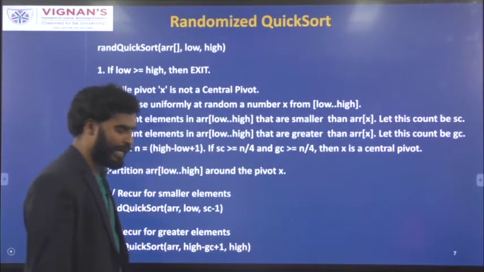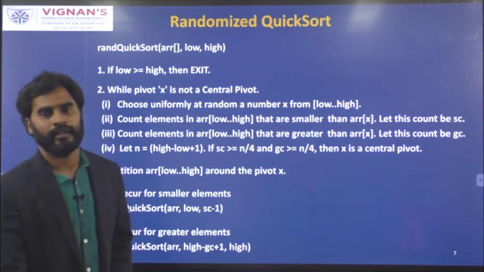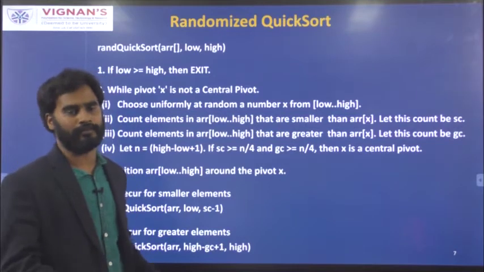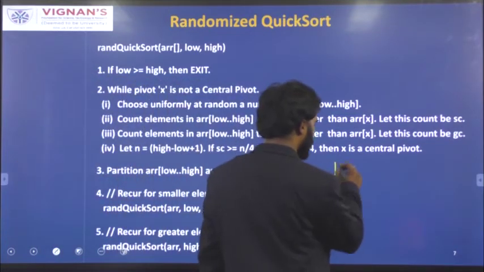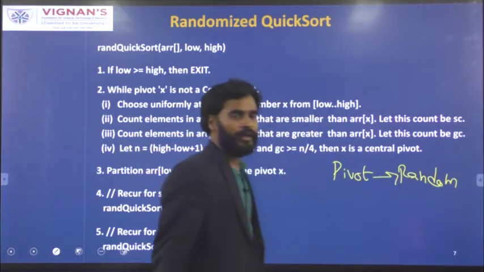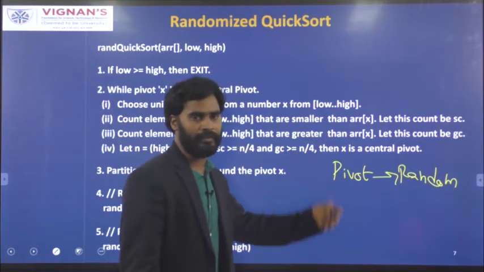And the next one is the randomized quicksort. The randomized quicksort is also an example of a randomized algorithm. In the process of selecting a pivot element, we are going to make it random. Okay, we are going to select the pivot element randomly. So this is called the randomized quicksort algorithm. In randomized quicksort, we will select a pivot element randomly.